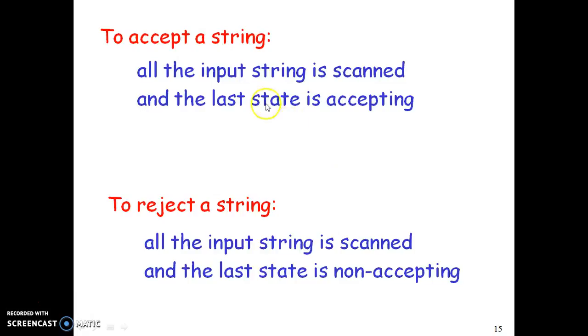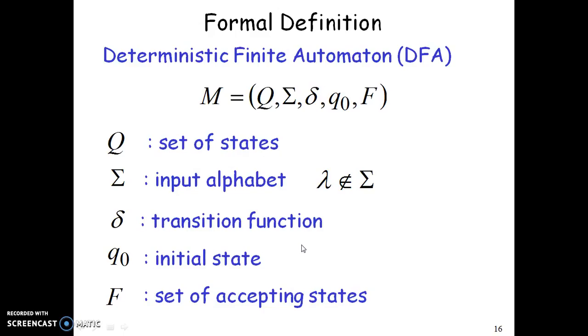To summarize, if all the input string is scanned and the last state is accepting, then we say that the given string is accepted. If all the input string is scanned and the last state is non-accepting, then the given string is rejected.